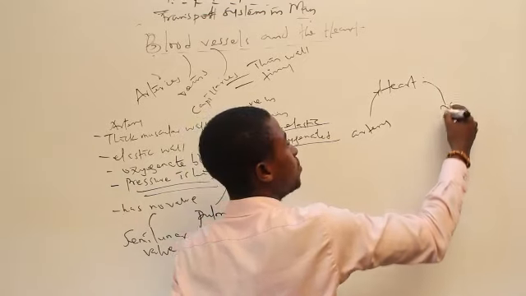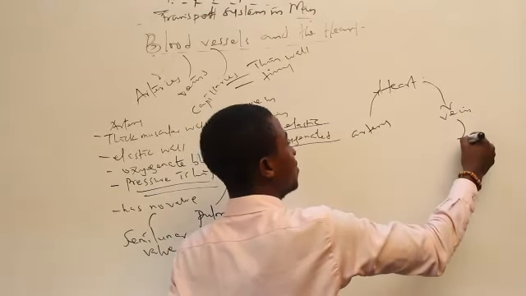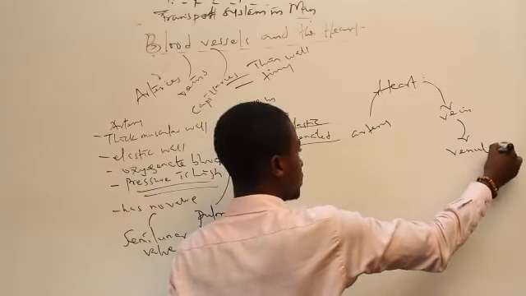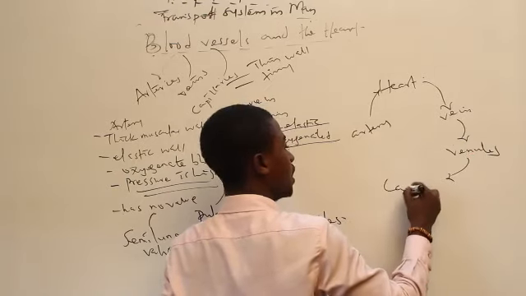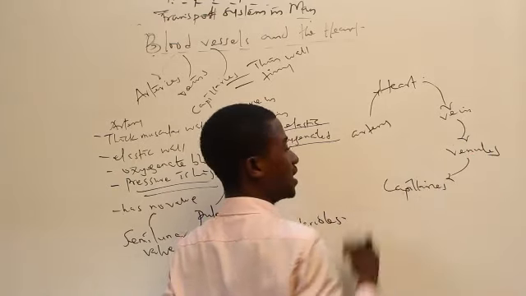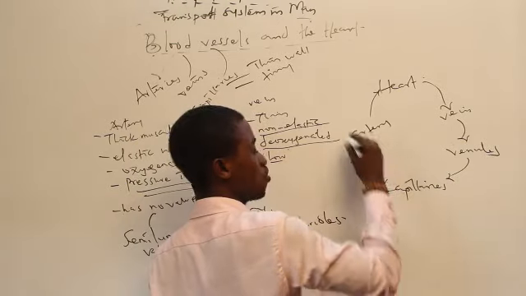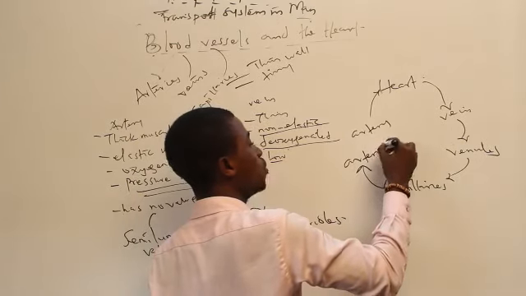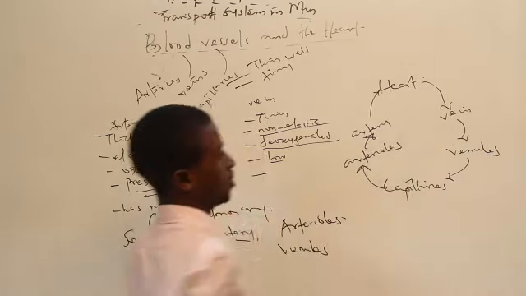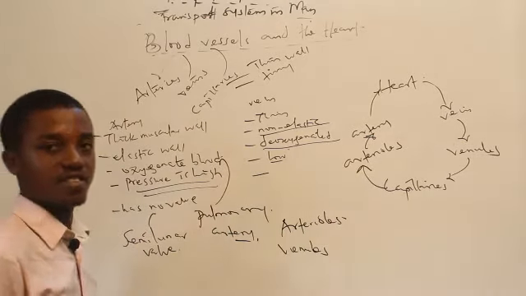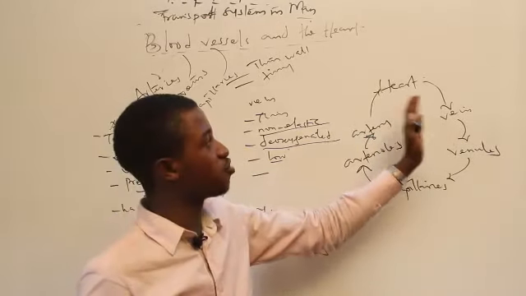The vein takes blood to the heart. Vein branches into venules, smaller veins, and then they branch into capillaries. And so the capillaries branch into smaller arteries called arterioles, and then artery. So this is the blood circulation, basically among the vessels only.